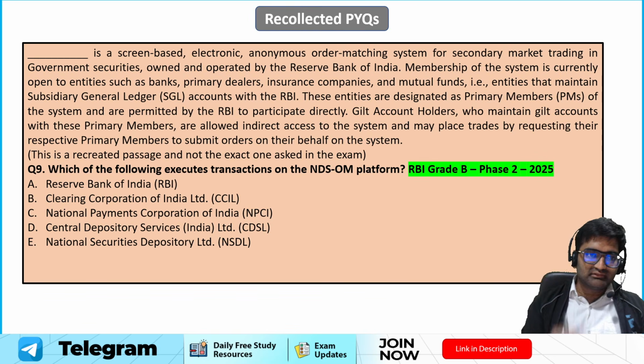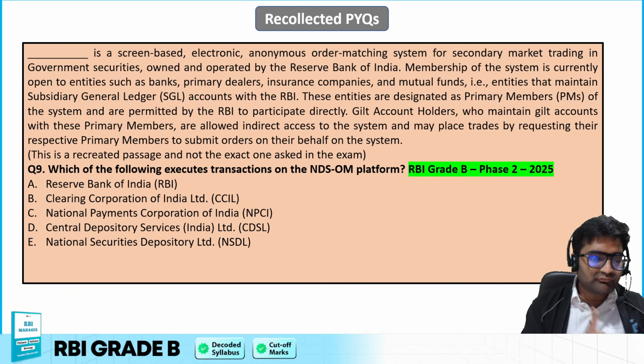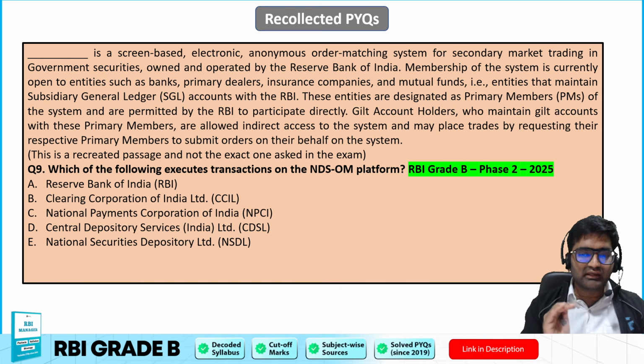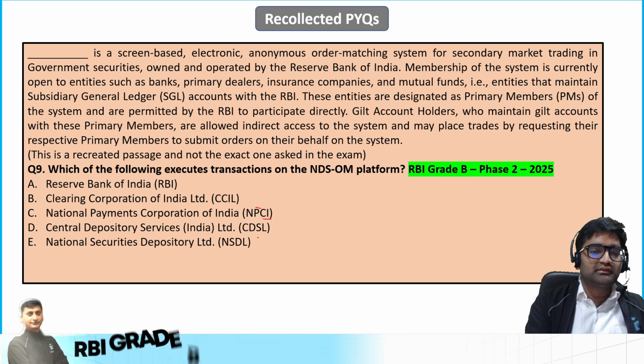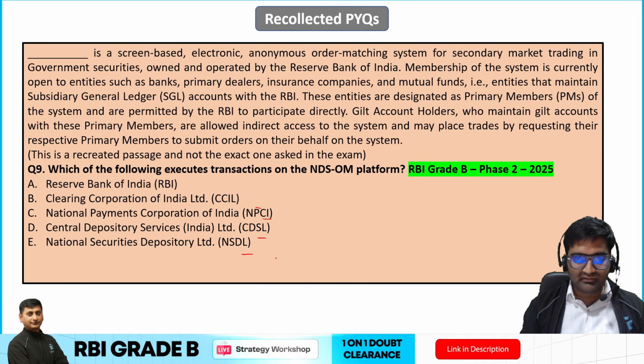Now, will you be able to answer this another question on the same paragraph? Which of the following executes transactions on the NDS-OM platform? This is being asked. Is it RBI, CCIL, NPCIL, CDSL, NSDL?